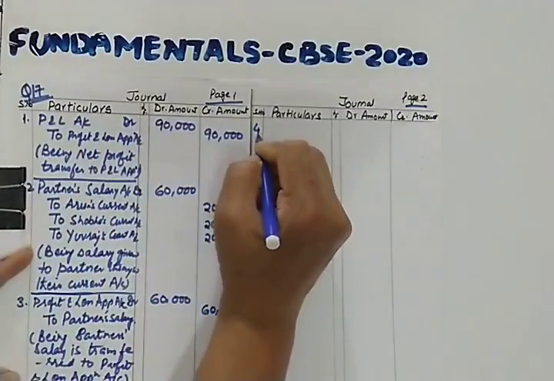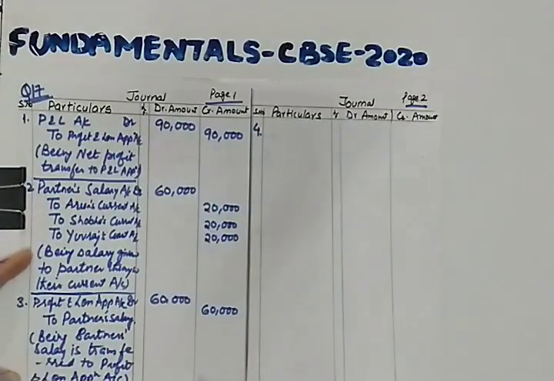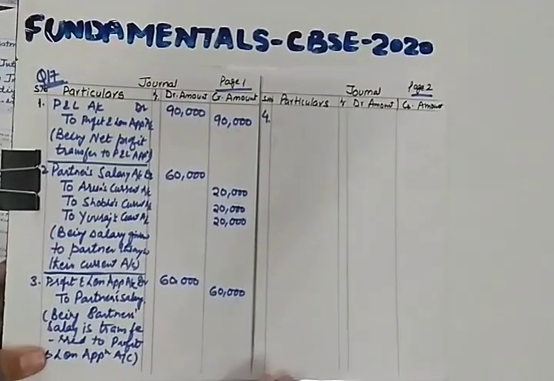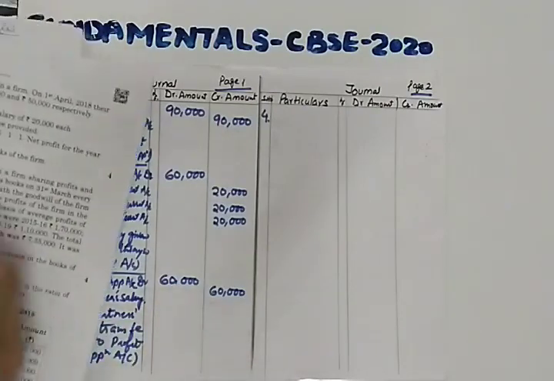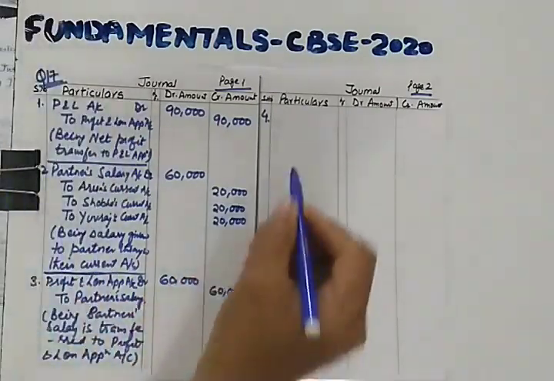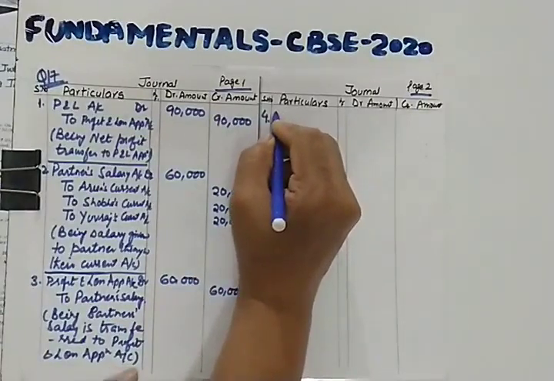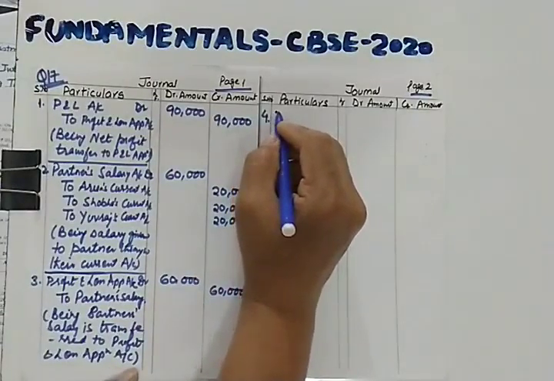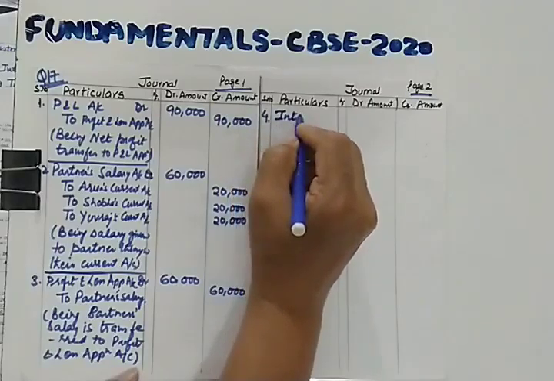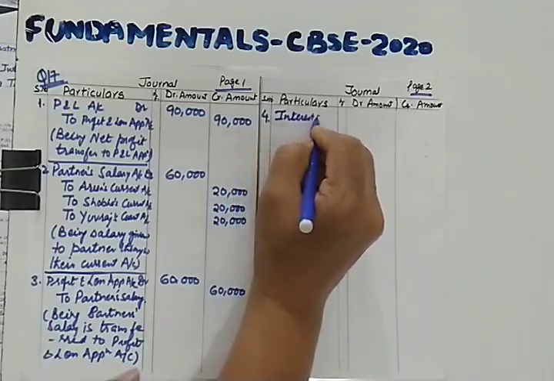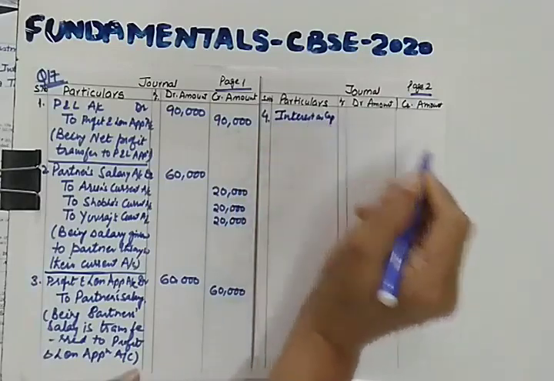Next, yes, next is the 4th journal entry, which will be interest on capital. So it is related to interest on capital. Let us give interest on capital to the partners. So for that, the journal entry will be, you are giving interest on capital, it's an expense for the firm. Interest on capital account debit.